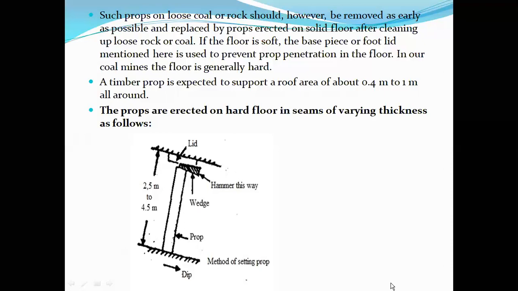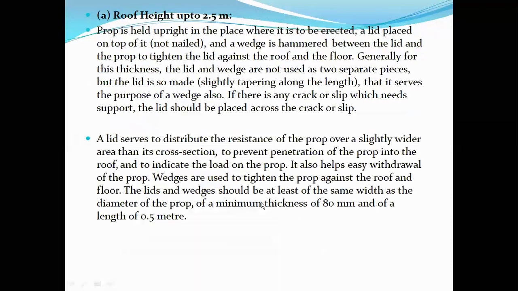Now let us discuss, in case of seams of varying thicknesses, how exactly the installation of the prop is carried out. For roof heights up to 2.5 meters, the prop is held upright in place where it is to be erected. A lid is placed on top of it. It should not be nailed, it should simply be placed. And a wedge is hammered between the lid and the prop to tighten the lid against the roof and the floor.